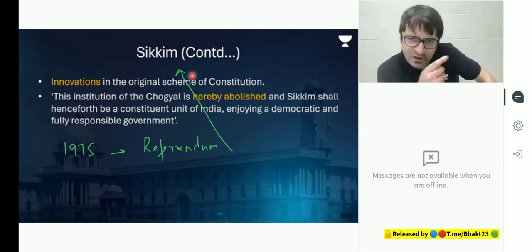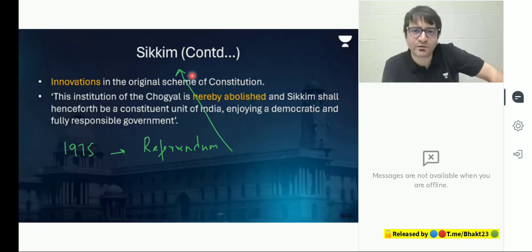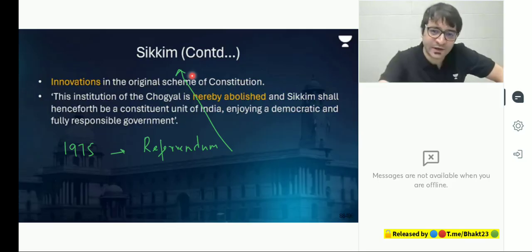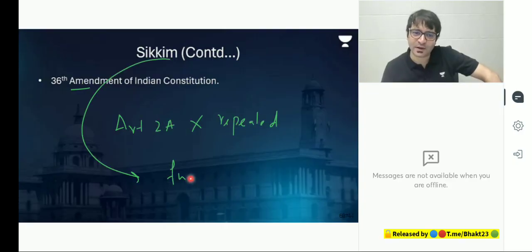Do you want to become a full-fledged part of India? Or do you want to remain like an associate state? Or do you want to become an independent country? What do you want to do? An overwhelming majority of people in Sikkim voted in favor of India. And the very next year, the 36th Constitutional Amendment Act was passed. Article 2, capital A was repealed. Now Sikkim, instead of an associate state, became a full-fledged state of India.